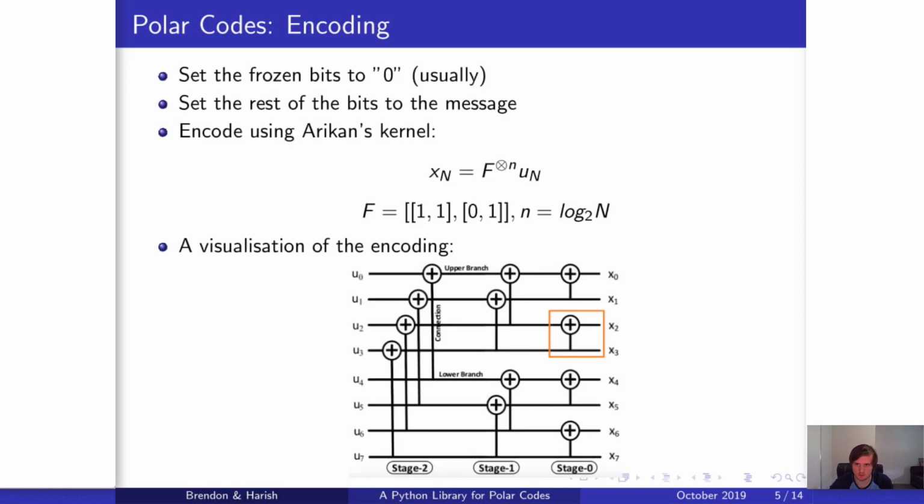And we can also represent the kernel for different block lengths using this visualization, which is often called the code tree. And we will be using this for encoding as well as decoding. And we also see in orange, this refers to one Arikan kernel.